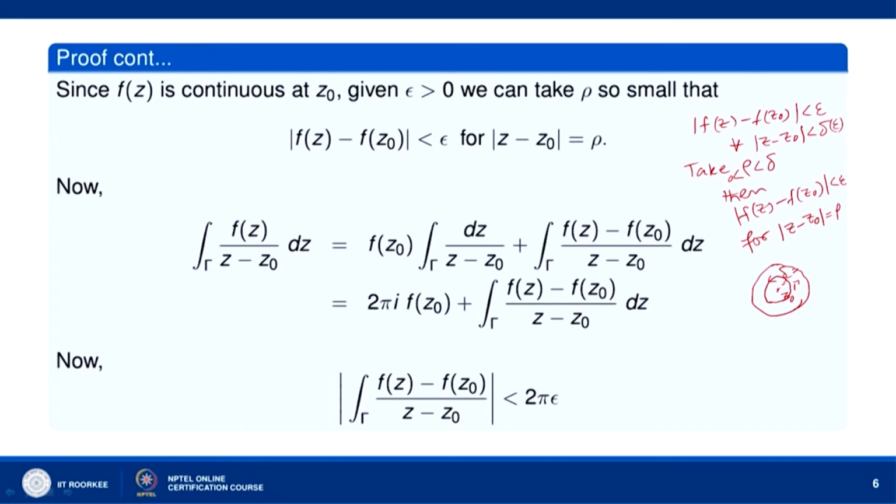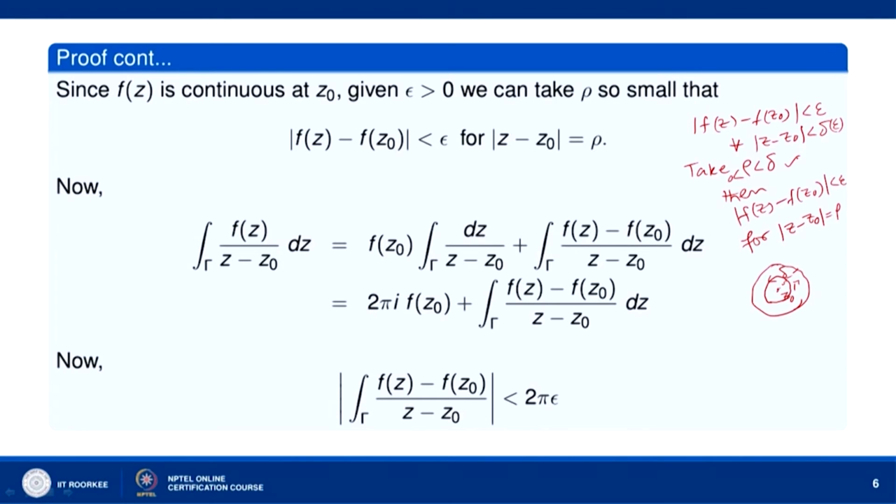Okay, this circle gamma, because for all z which lie inside the circular disc mod of z minus z naught less than delta, this inequality is valid. So, this inequality will be valid on the points which lie on gamma. So, mod of f z minus f z naught will be less than epsilon for mod of z minus z naught less than rho. We can choose rho to be so small that this happens. That means, we can take rho to be less than delta.